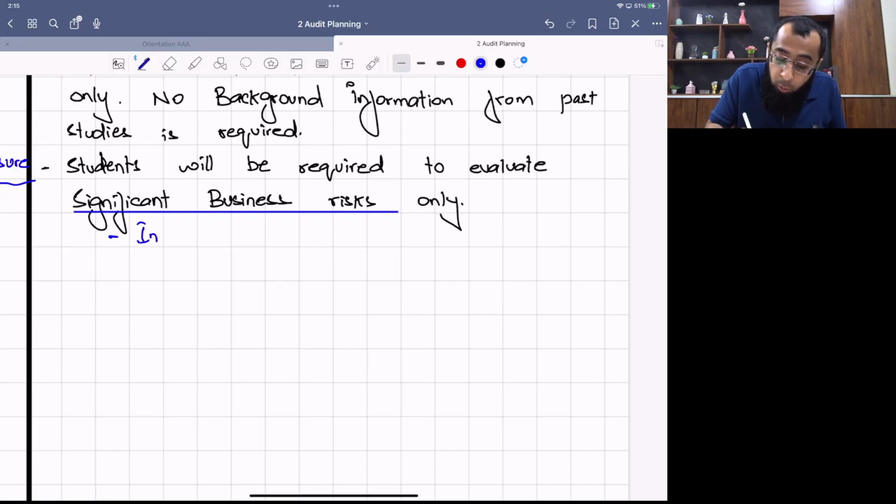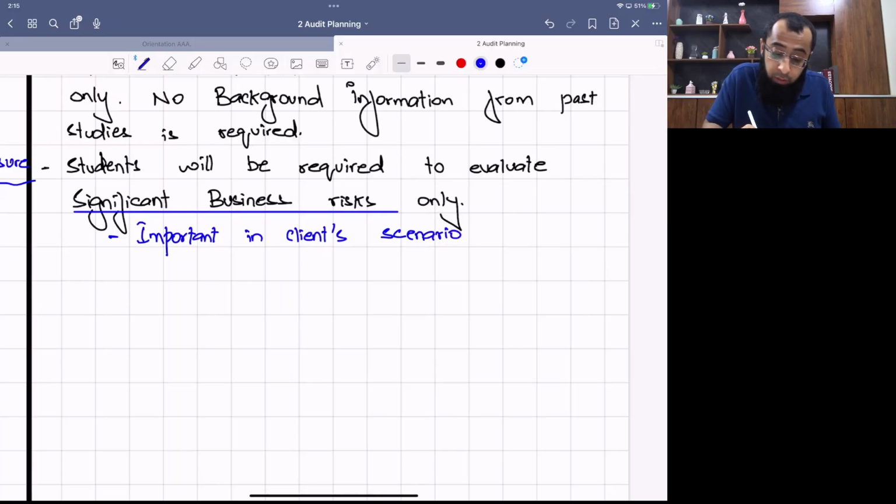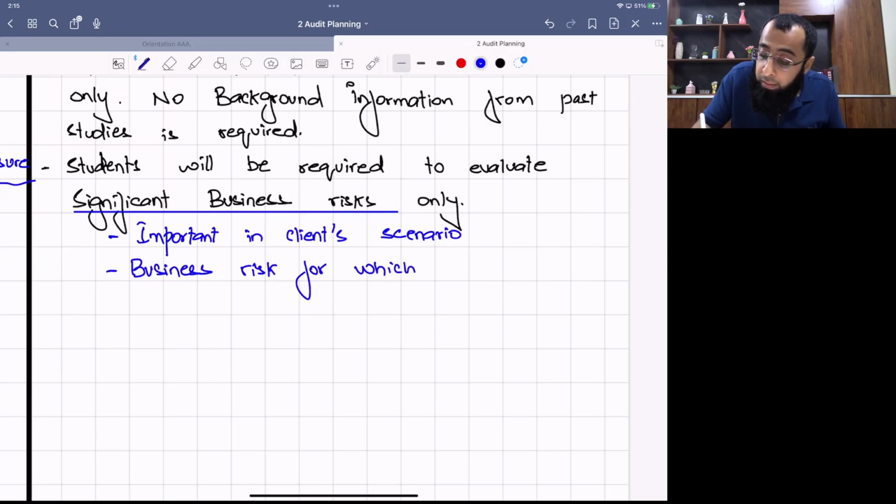Significant business risks are those business risks which are important from the client's perspective or in the client's scenario. If I talk about an exam question, these are the business risks for which sufficient detail is given in the question, which is detailed by the examiner.